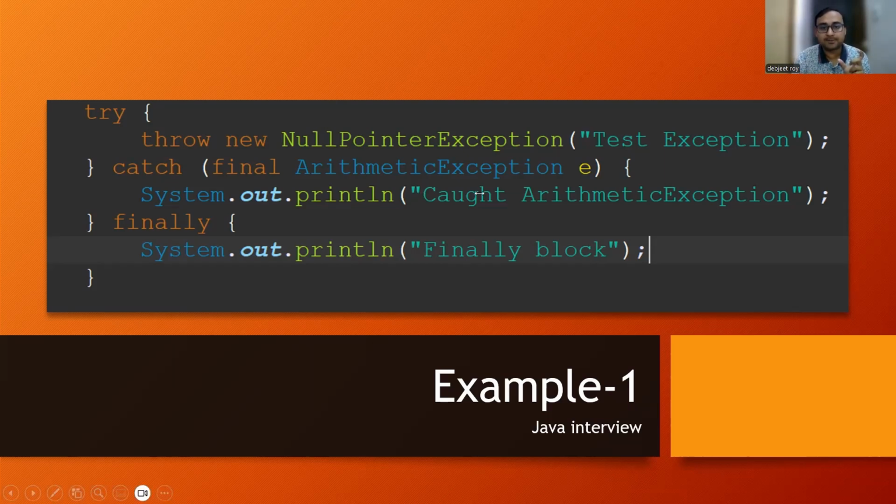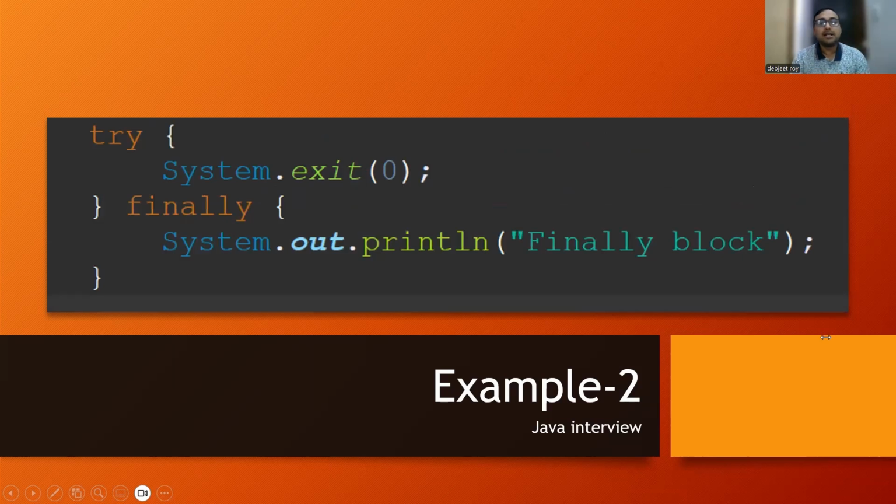So it is not a null pointer exception. So here, in the catch block it will not go, but it will throw this test exception. Okay, next. Yes, so this is the scenario that I wanted to share with you guys.